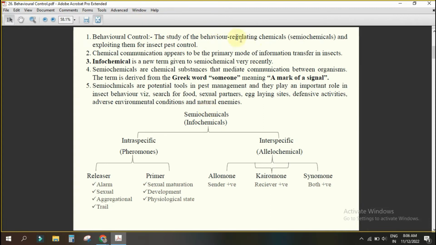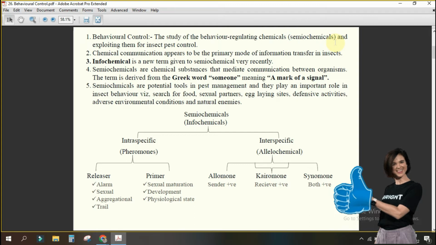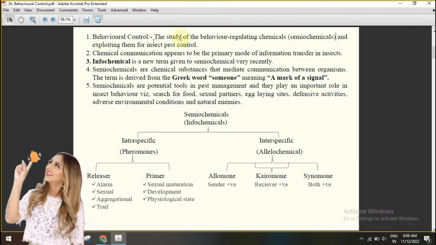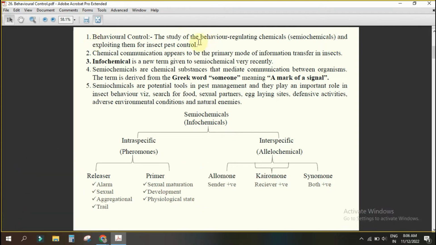Okay, the study of the behavior regulating chemicals, semiochemicals. The chemicals which are helpful in behavior are semiochemicals, and we exploit them for insect pest control. This chemical communication is the primary mode of information. Olfactory stimulation will be there. Infochemical is a new term given to the semiochemical.